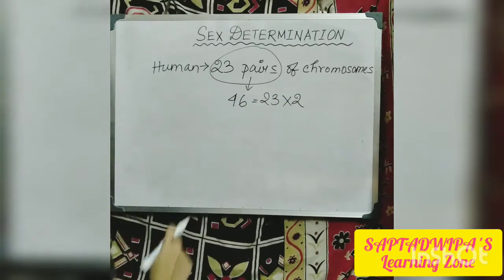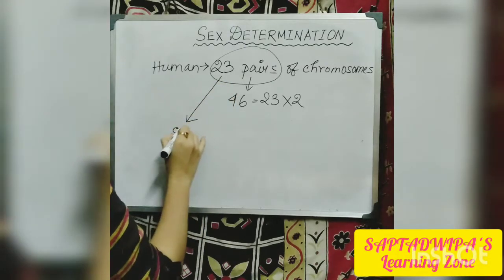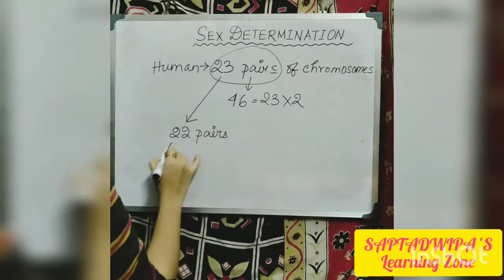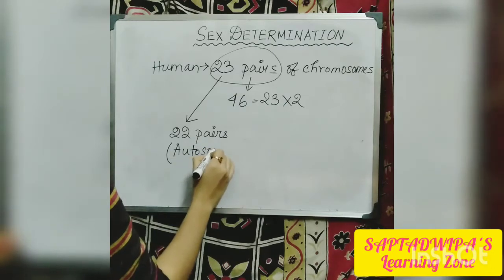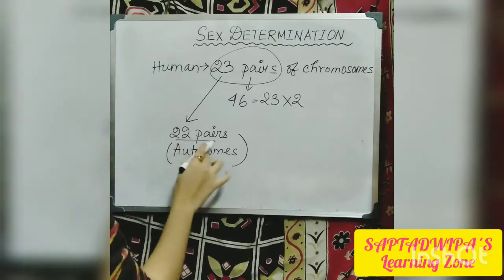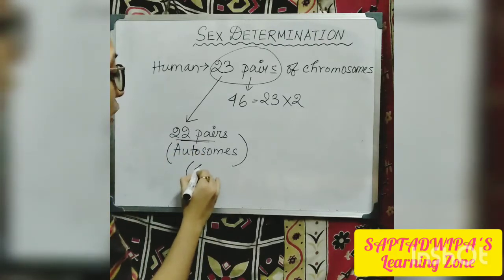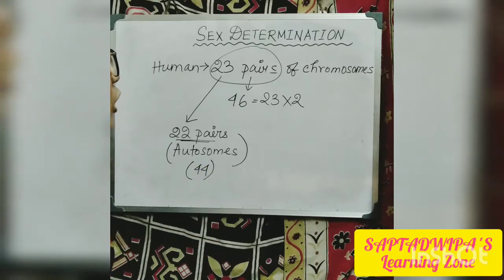From this 23 pairs, 22 pairs are called autosomes. That means they have similar structure and function. These 22 pairs, in total 44, have the same structure and function.